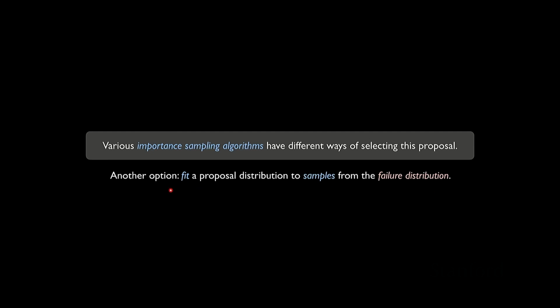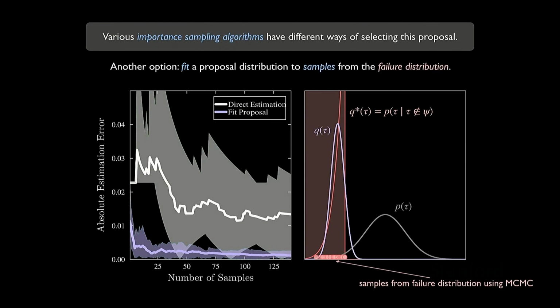So then we say, okay, well, why don't we just fit a distribution from a model class that we do know how to compute the density of, for example, maybe a Gaussian distribution, to the samples from the failure distribution, in hopes that we'll get a distribution that's close to the failure distribution. And then we can use that as our importance sampling proposal. So we looked at how that looked towards the end of class on Tuesday.